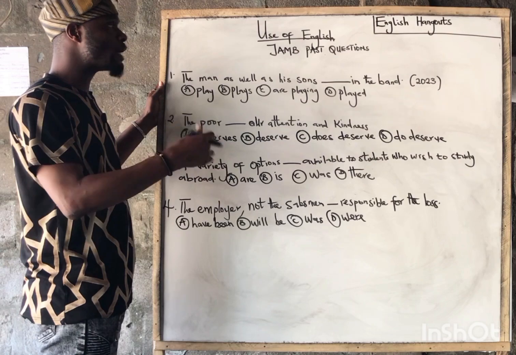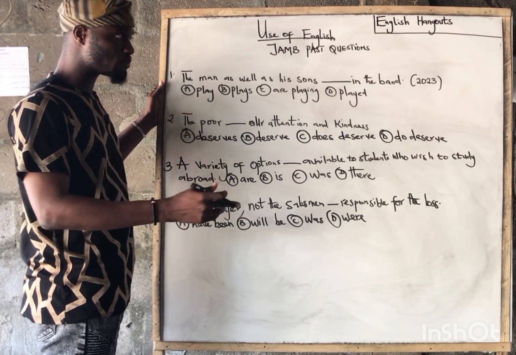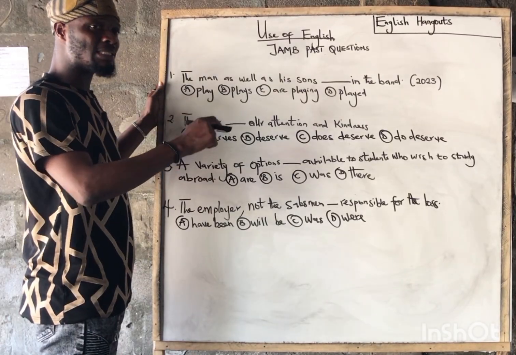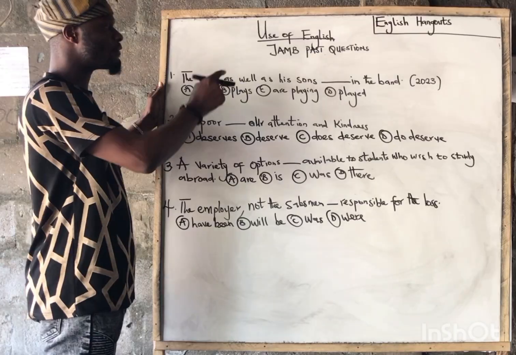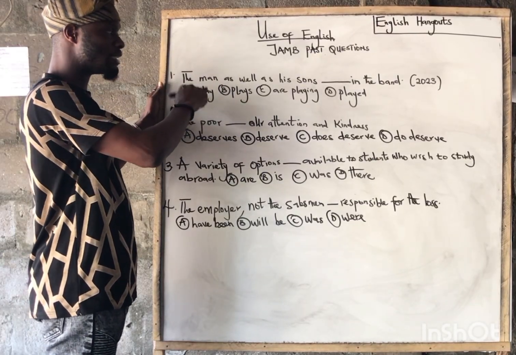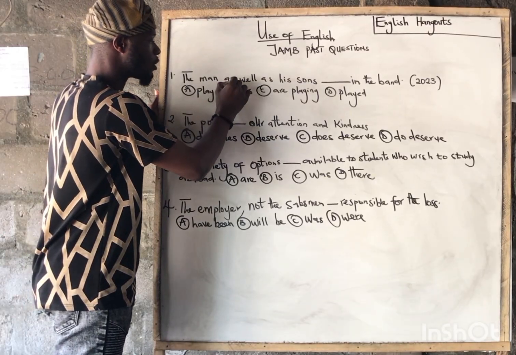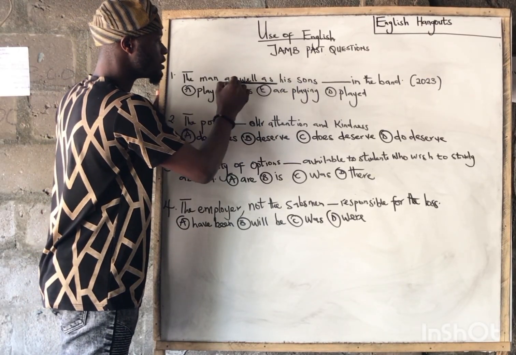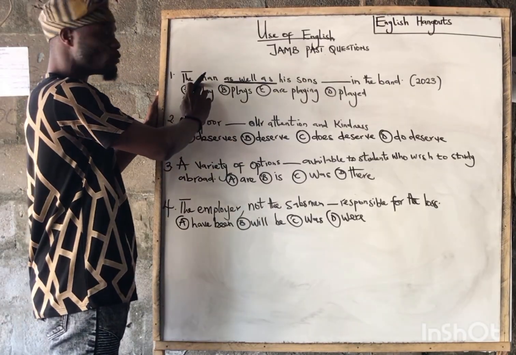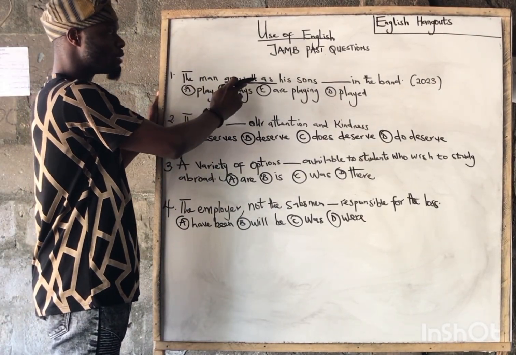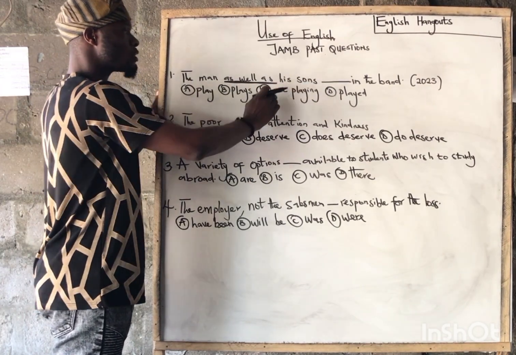The rule states when you have an accompaniment word in the subject position, what will determine the verb is not the noun after that accompaniment word. The first noun will determine the verb, not the second. A typical example of an accompaniment word or a linking word is this word, as well as. So the rule states the first noun before the accompaniment word will determine the verb that will fill in this gap, not the second noun.